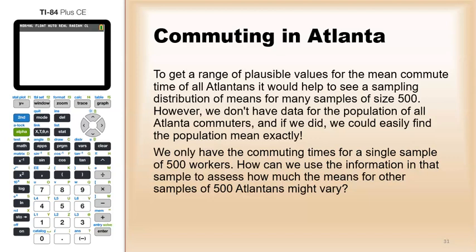In bootstrapping, essentially for each of those 500, you put their commuting time on a different card. We would then shuffle the cards and draw 500 with replacement, calculate the new mean, and then keep repeating that over and over and over again.